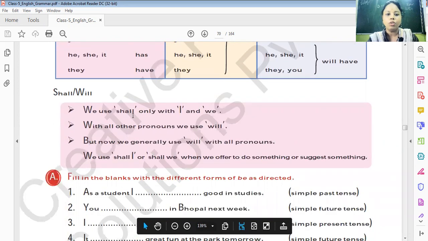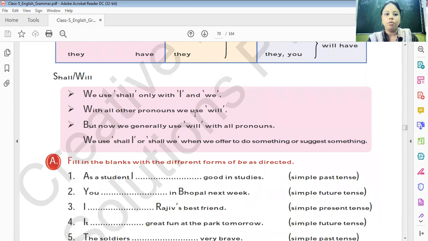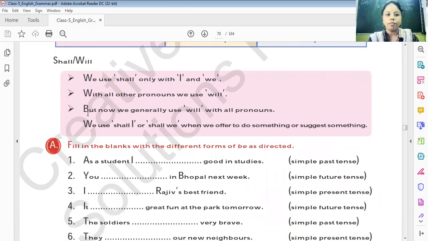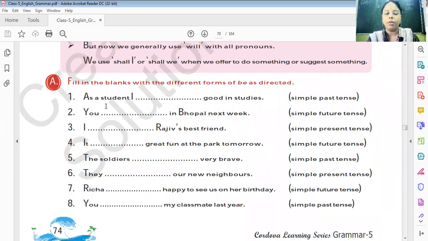We use shall only with I and we. With all other pronouns, we use will. But now we generally use will with all the pronouns. We use shall I or shall we when we offer to do something or suggest something. Now let's complete this exercise.